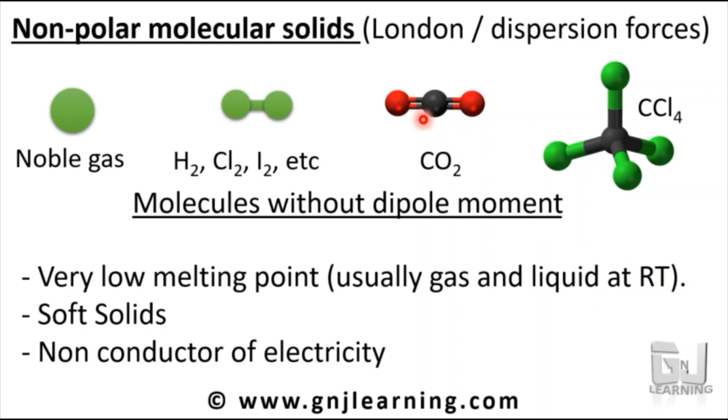Since its intermolecular force of attraction is very low, they lack polarity, and hence its intermolecular force of attraction is very low. It's very difficult to solidify them. So at room temperature you will see it as gas or liquid. But if you decrease the temperature and apply some pressure, you can solidify them.